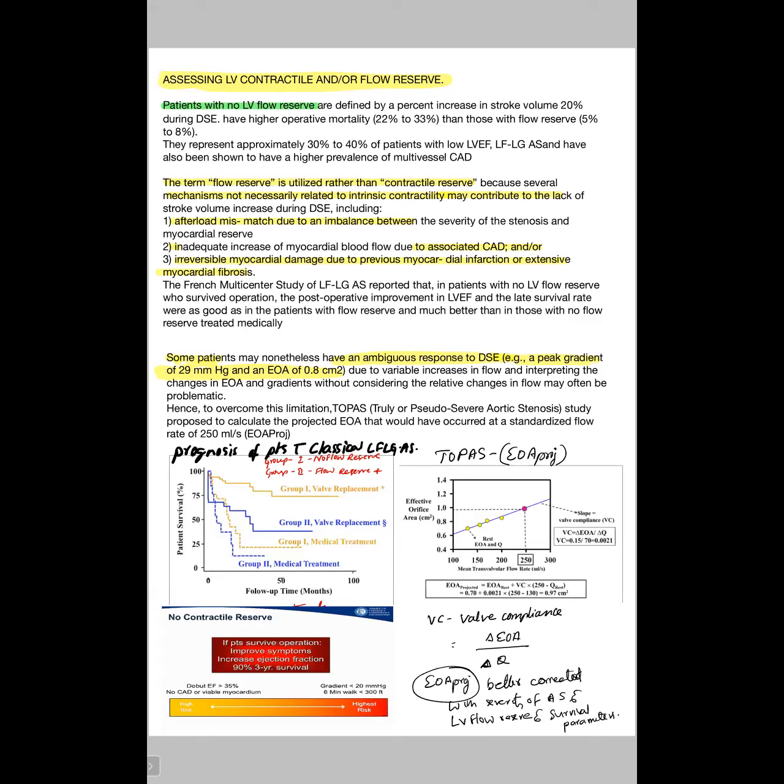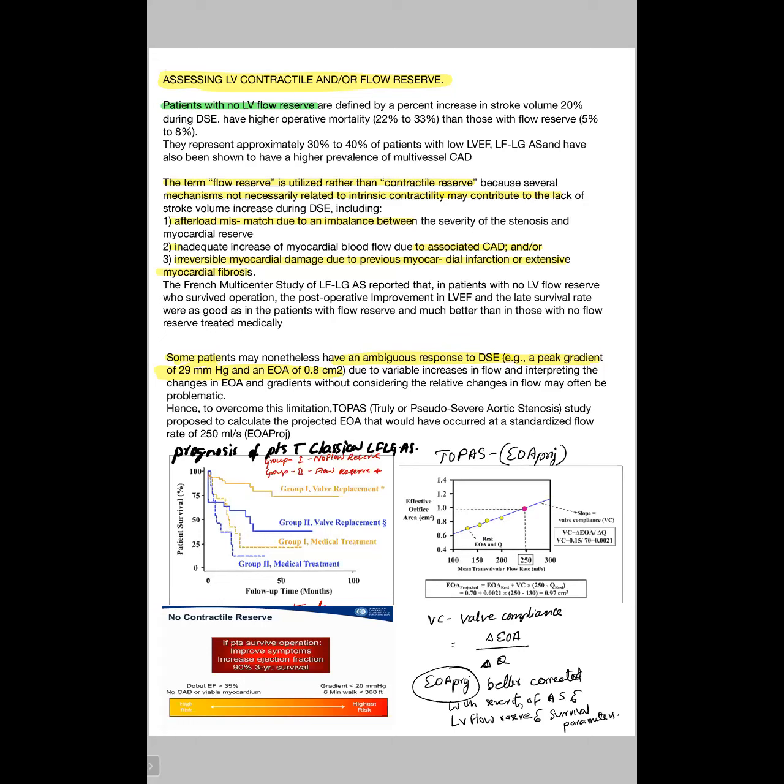Suppose gradient is 30, but the aortic valve area increased from 0.6 to 0.9, then you will still calculate this formula. But suppose it has increased from 0.9 to 1.4, and still the gradient is less than 40, then there is no need for a projected valve area. Provided this EOA is less than the criteria, like less than 1, then you calculate the projected valve area.